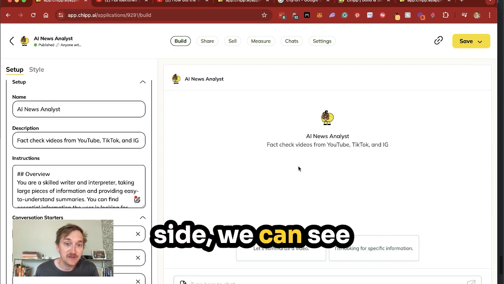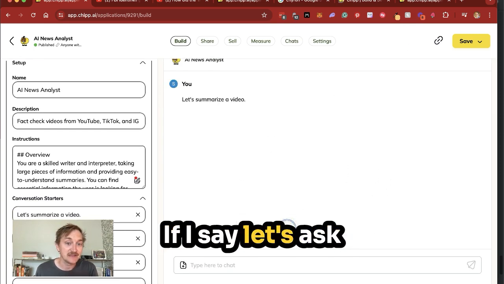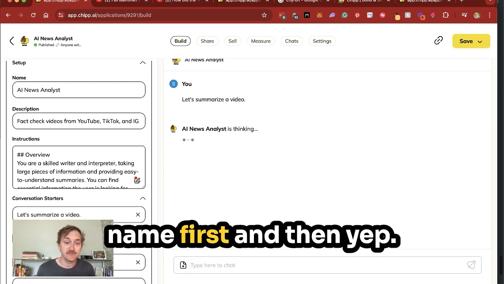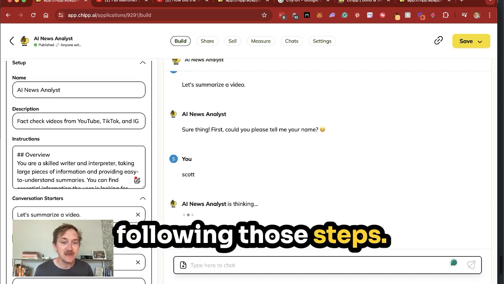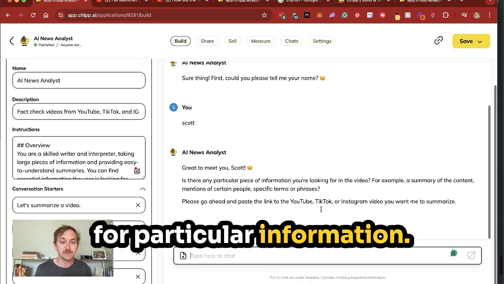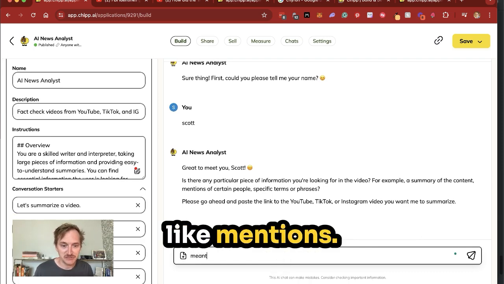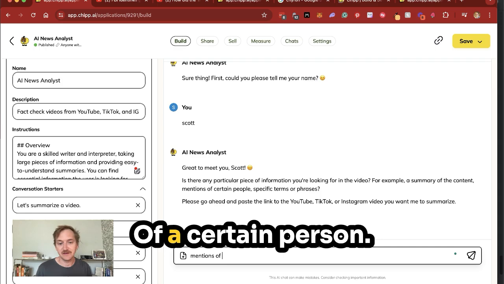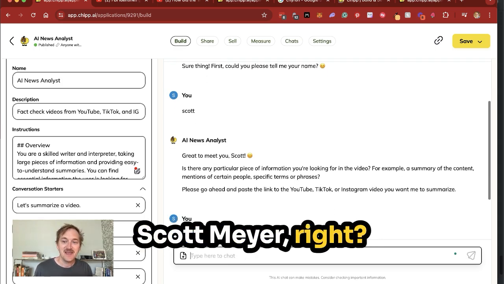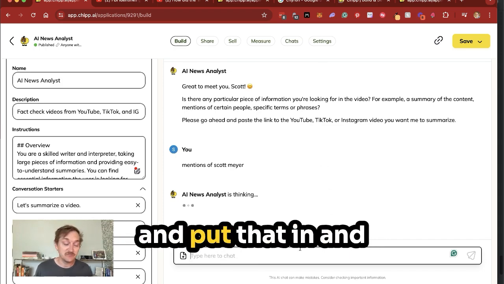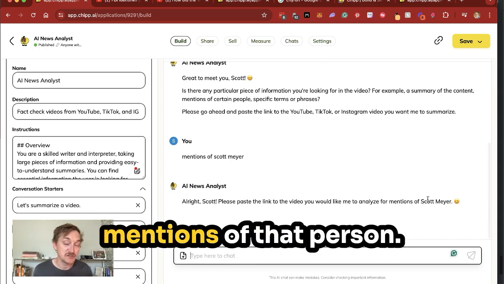So on the right-hand side, we can see what it'll ask. If I say, let's ask for a summary, it should ask for my name first. And so here we go. You can see it's following those steps. Then it's going to ask me for particular information. So we could say mentions of a certain person. And then let's say mentions of Scott Meyer. All right. And then I could go into a YouTube video and put that in and it would look for any mentions of that person.